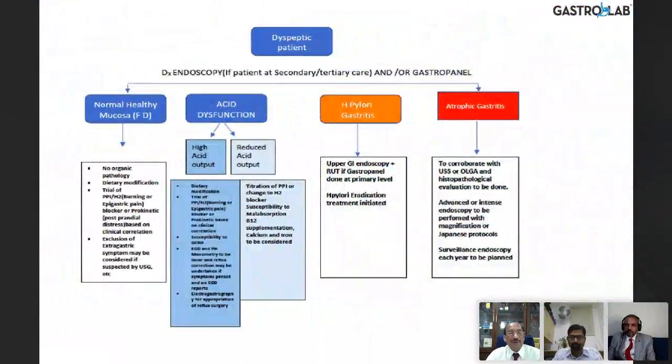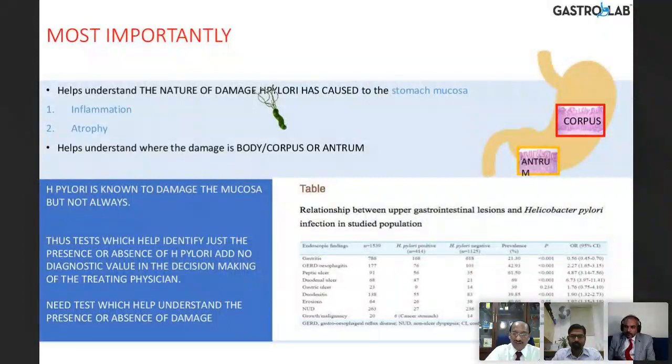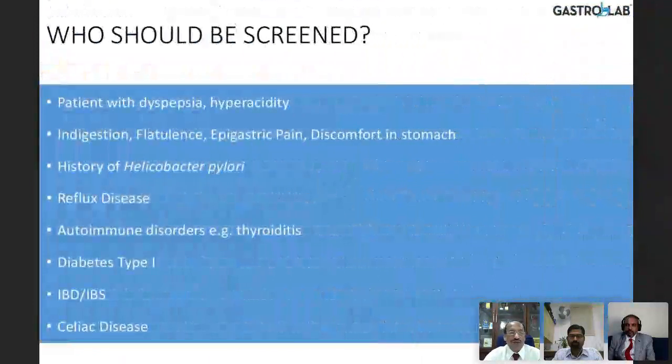So if a dyspeptic patient is there, you can classify them as atrophic gastritis, H. pylori gastritis, acid dysfunction, high output, low output, or a normal healthy mucosa using this GastroPanel test. So with H. pylori, we need to know, is it associated with inflammation only, or is it associated with atrophy? Because atrophy is more dangerous. That can be determined not only by the serology of H. pylori, but by combining with the pepsinogen 1 and 2 and gastrin.